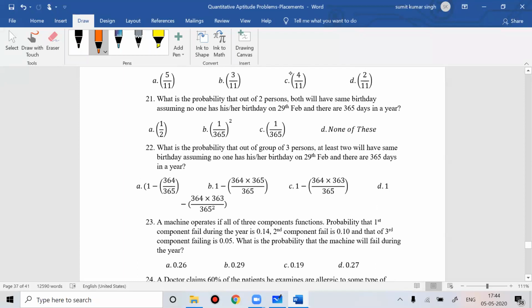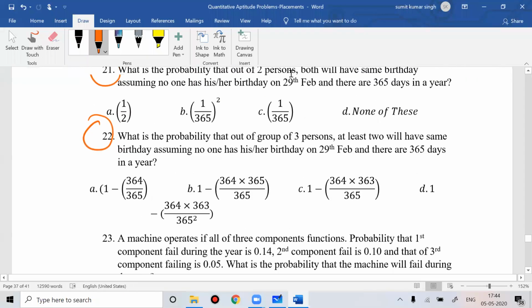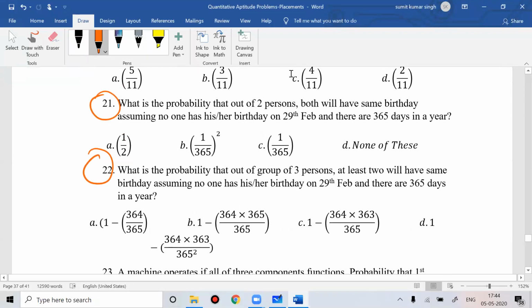Now try this question 21 and 22. Try this question 21 and 22, everyone.